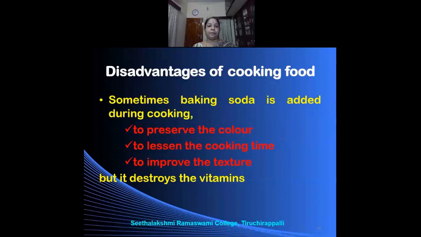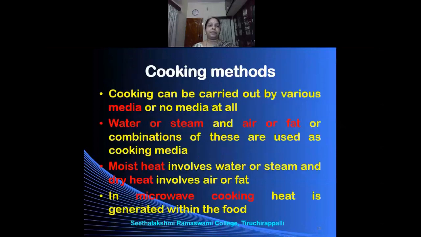It is also added to lessen the cooking time. The food will get cooked very easily, and it will also improve the texture. If you add the cooking soda to the cooking of Bengal gram, Kondai Kadalai or Rajma, the texture will improve, but at the same time, it will destroy the vitamins. Therefore, cooking soda should not be added when food is being prepared.